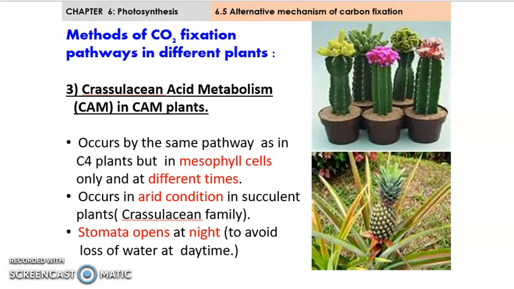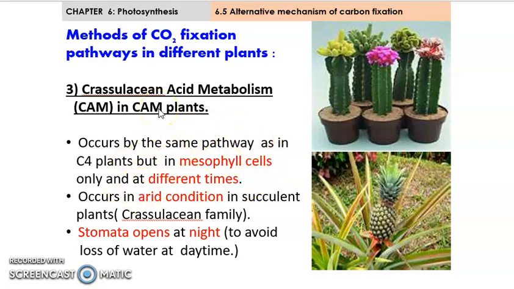So now let's look at the next pathway for the alternative mechanism of carbon dioxide fixation. The next pathway is crassulacean acid metabolism, or the CAM pathway, in CAM plants. The CAM pathway occurs by the same pathway as in C4 plants, but in the mesophyll cell only, at different times.